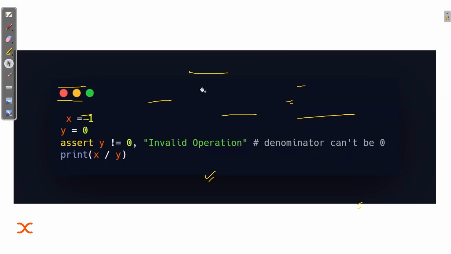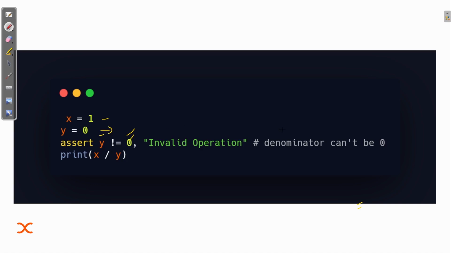Let me show you how you can use this. We take the value x equal to 1 and y equal to 0, then assert y not equal to 0. I'm checking whether y is not equal to 0. If it is true, then no problem, the code will execute. Otherwise, here y equals 0, so the condition is false.